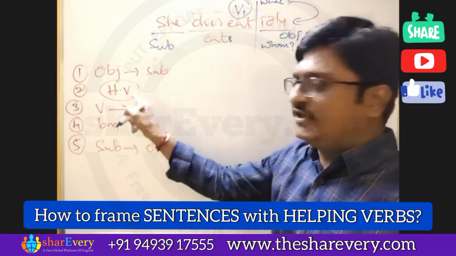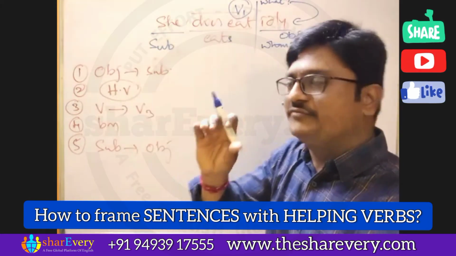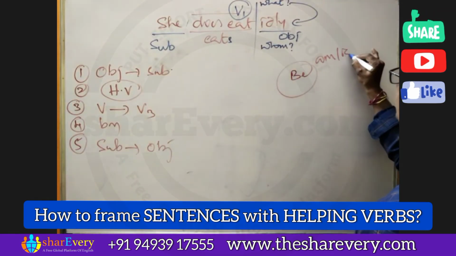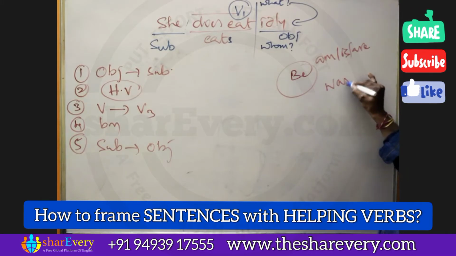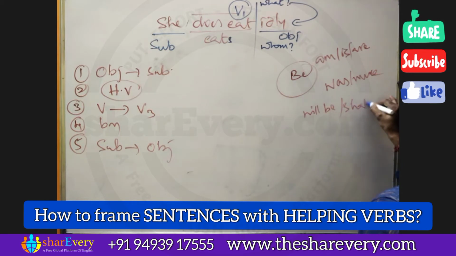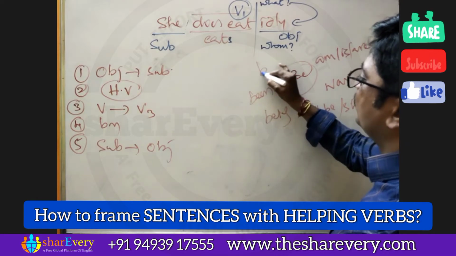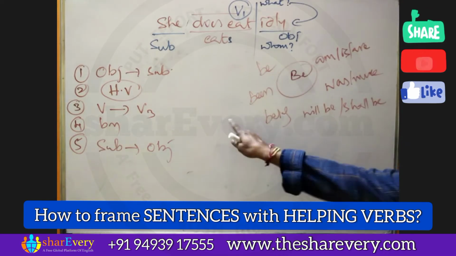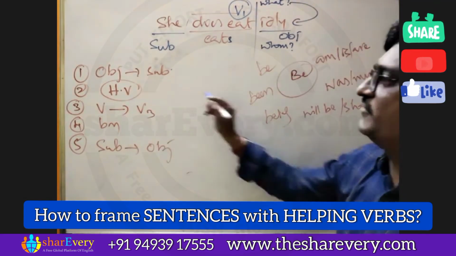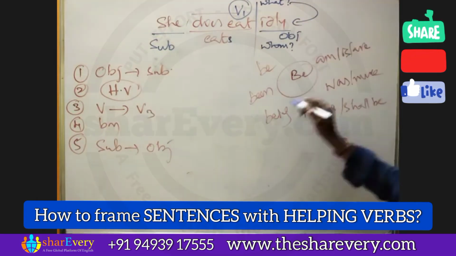So if we want to place some helping verb here, I need to take that particular helping verb from this place: am, is, are, was, were, will be, or shall be, being, been, or plain be. So if I want to make passive voice, these will help us in the 2nd rule especially. If we are in simple present tense, we need to collect these.